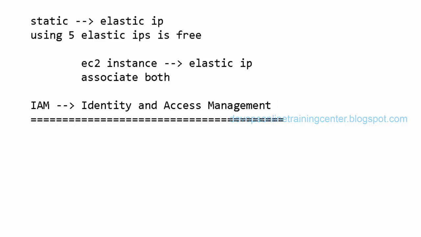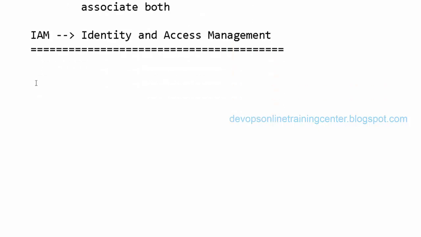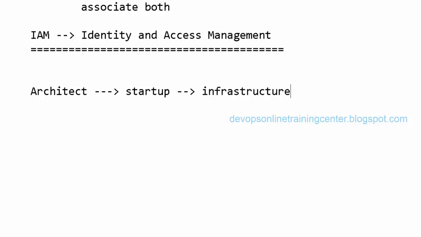So this is identity and access management, basically for security. Let us say I'm an architect. For a new organization, let us say a startup, we need to create the infrastructure to deploy the application or the mobile apps or whatever, right? Then I started creating the environment. So what is the access I get for the first time?